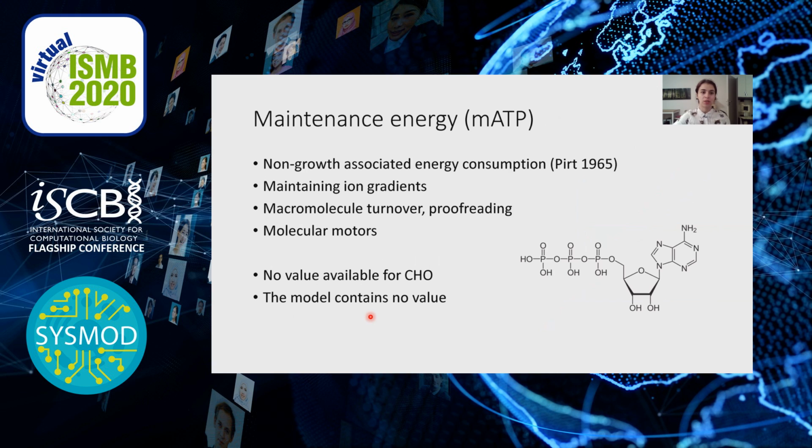So maintenance energy is a non-growth associated energy consumption, which is used for processes such as maintaining ion gradients, macromolecule turnover and proofreading, or for fueling the molecular motors. And so far there is no value available for CHO cells, and there is also very little data for other mammalian cell lines. So I think there is some old paper from the 60s about some mouse cell line, and there are also some estimates for cancer cells, but it's really little. And currently the model contains no value, there is no estimate for CHO cells.